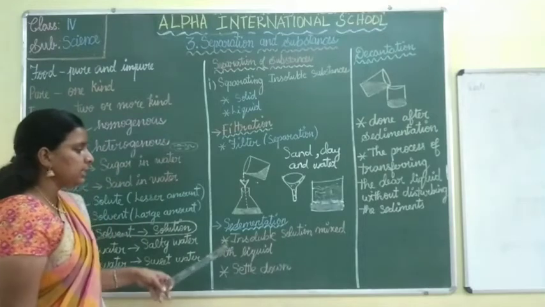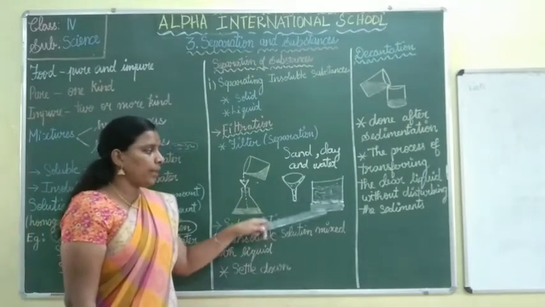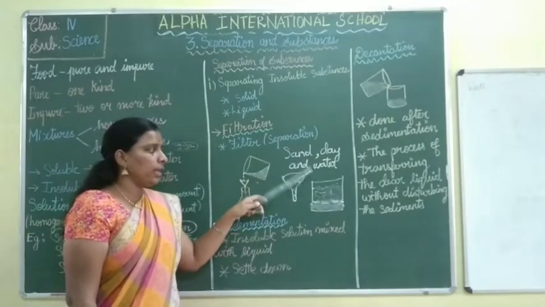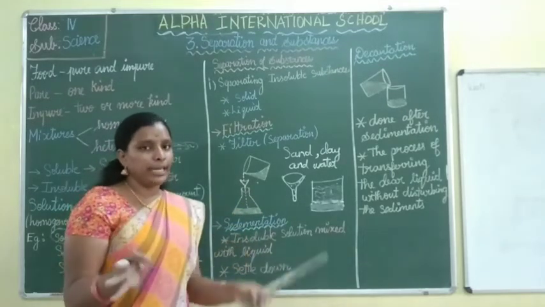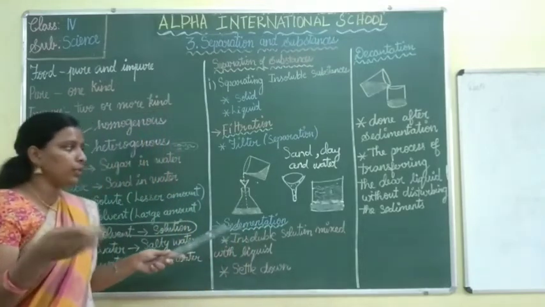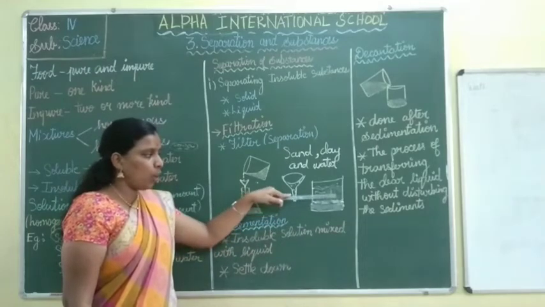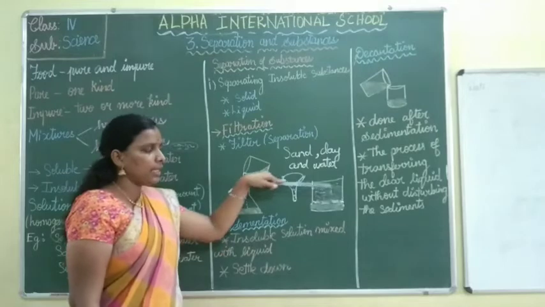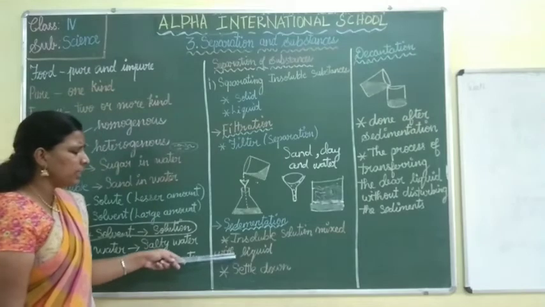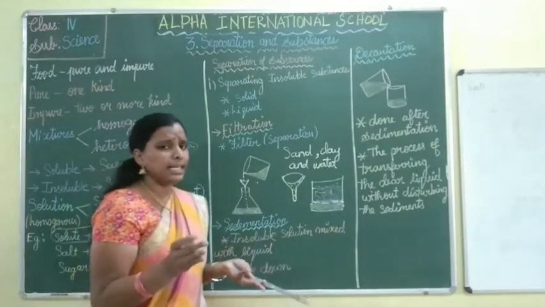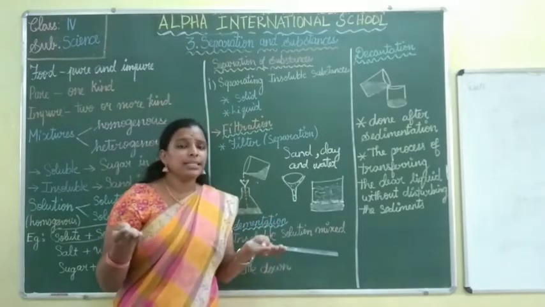Now we are going to see the second thing, which is sedimentation. For sedimentation I will take a beaker of water. I am going to add sand, clay and water and then mix well. After mixing, I am going to leave it without disturbance for 10 minutes. After 10 minutes, what will happen? It will divide into three layers: sand, then a thick layer of clay, then water above that, with a small thin layer of clay at the top. In 10 minutes it is settling down. So by this also we can filter and divide the things, separating the insoluble substance.